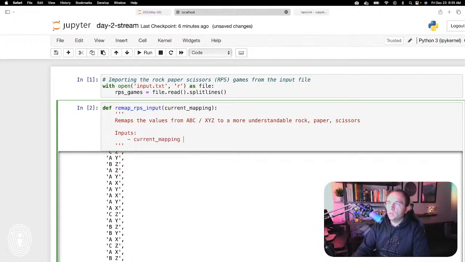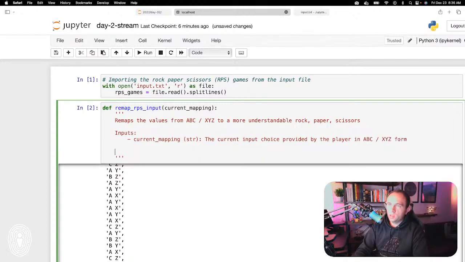After the input, it is typically good practice to also put what the data type of the input is. In this case, it is a string, and then a little bit more of a description: the current input choice provided by the player in ABC/XYZ form.